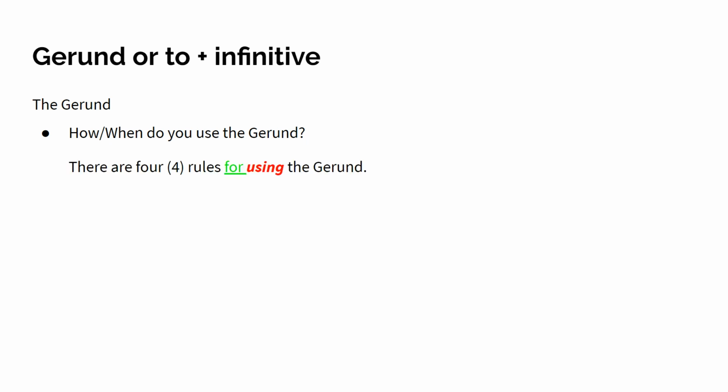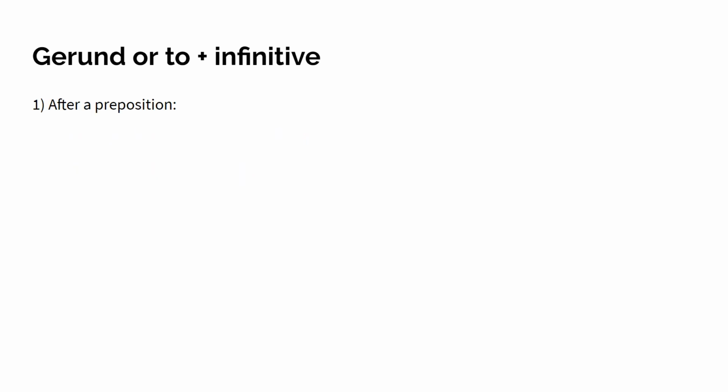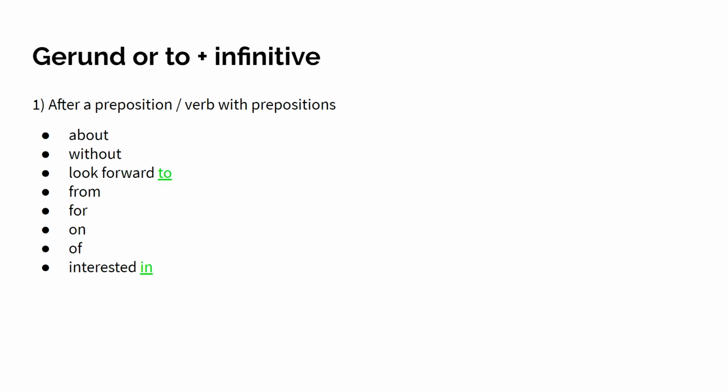Now let's go back to the gerund. How and when do you have to use the gerund? There are about 4 rules that you have to remember. So it's not that easy peasy, but if I explain to you, you will remember them. And I'm going to tell you all the rules step by step. So the first one is after a preposition. And sometimes there are verbs that have a preposition. They always go together. Now, examples: about, without, to, from, for, on, of, in.